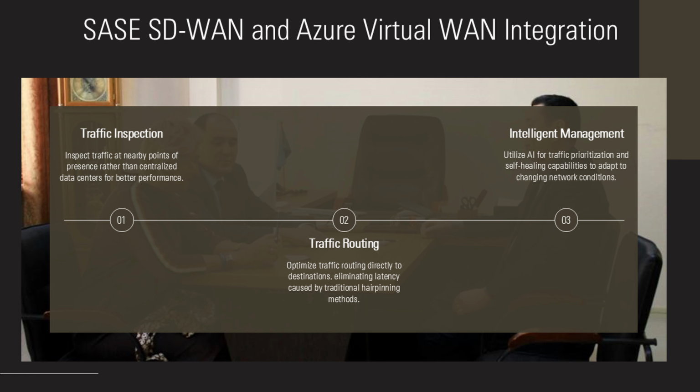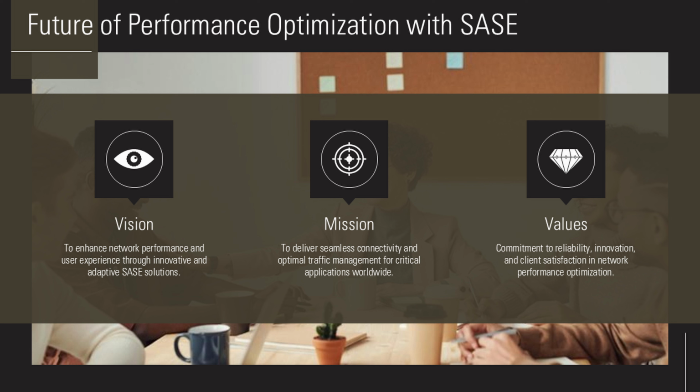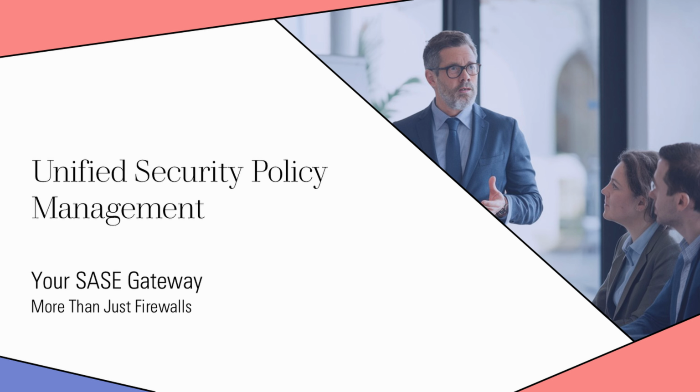SASE SD-WAN functions integrated with Azure Virtual WAN provide traffic prioritization, WAN optimization, and self-healing capabilities. Using artificial intelligence platforms, these capabilities ensure reliable and consistent performance for critical applications while adapting to changing network conditions and traffic patterns. Security enhancement and zero trust implementation, unified security policy management.